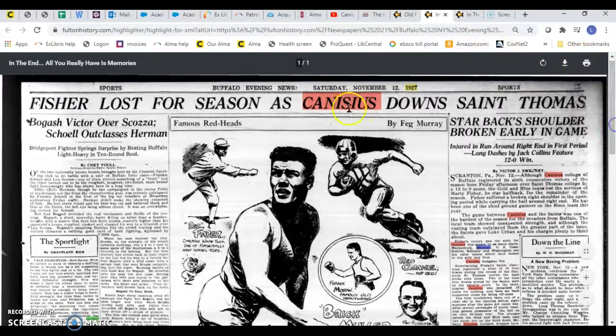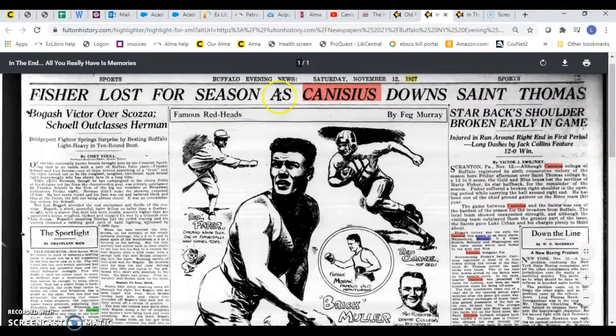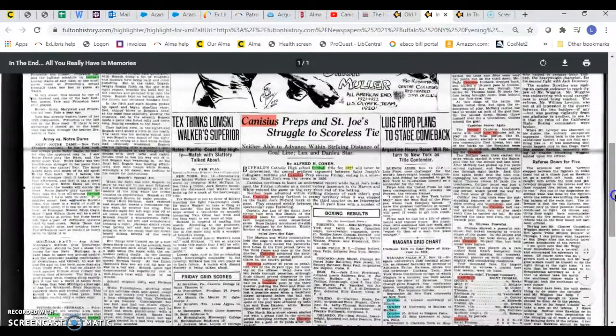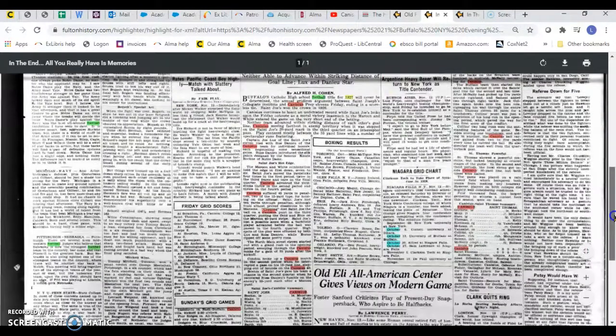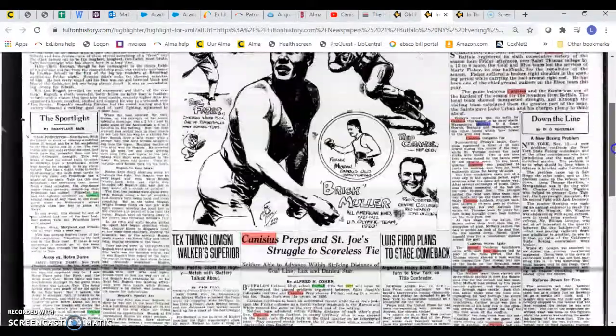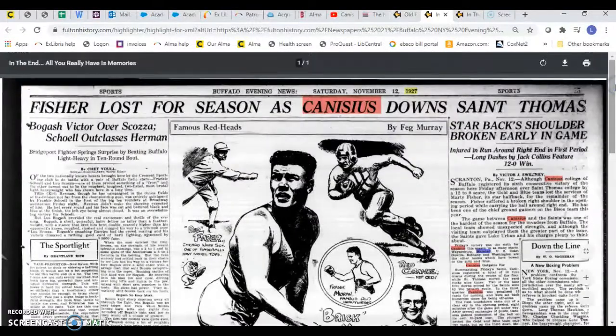You can see here this is from November, but 1927. And Fisher lost for season as Canisius downs St. Thomas. But then it also talks here about Marshall. So there's a different article right here about Canisius. Canisius is mentioned a lot in here. This is the sports page. So if this is what you wanted, you could just print it or save it or whatever you're looking for.